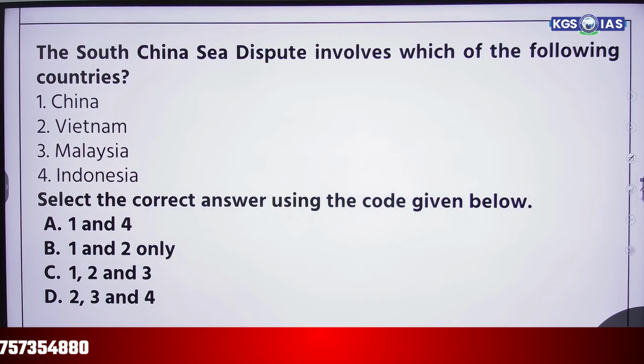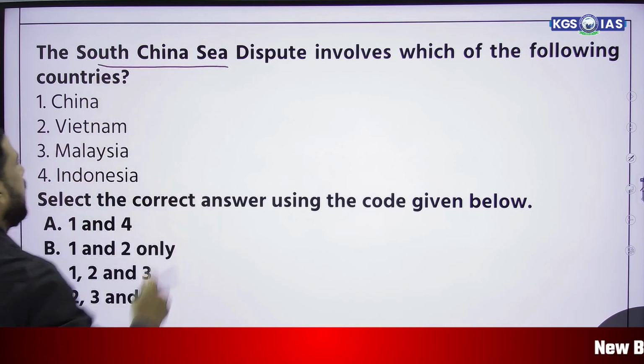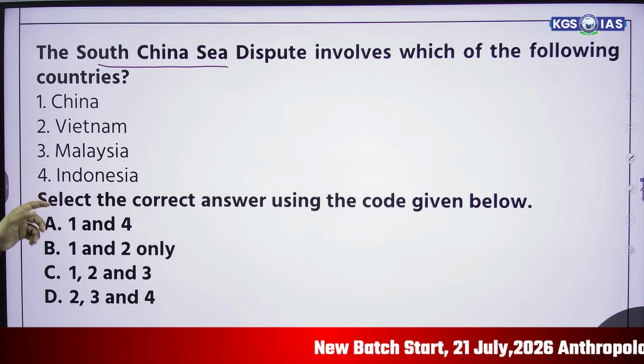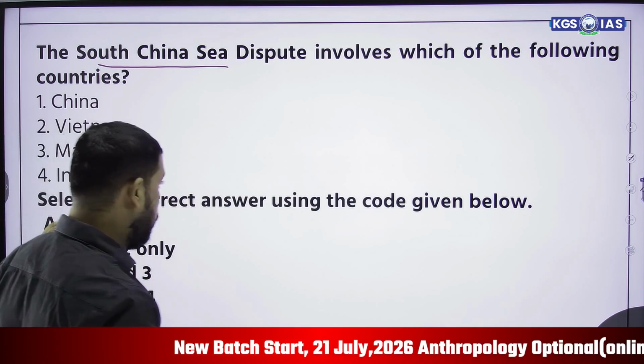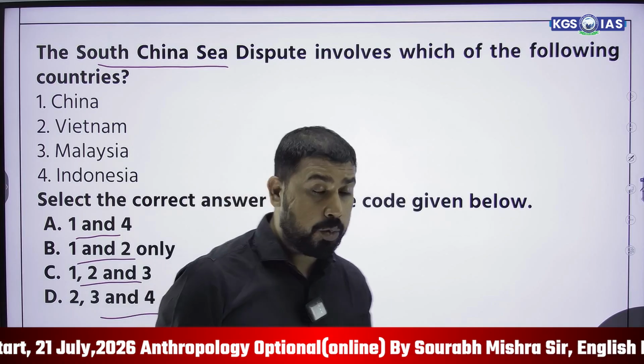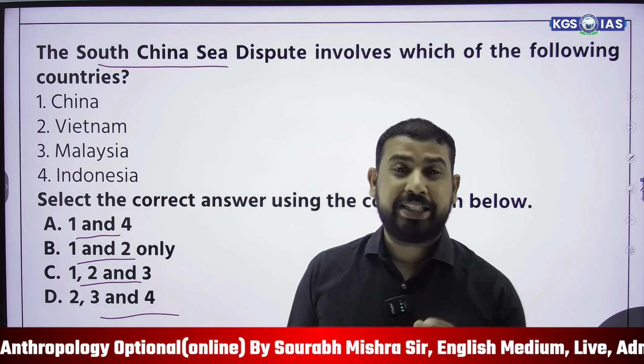You have a practice question for today's session. The South China Sea disputes involve which of the following countries? 1. China, 2. Vietnam, 3. Malaysia, 4. Indonesia. Select the correct answer using the code given below: 1 and 4, 1 and 2 only, 1, 2 and 3, 2, 3 and 4. So which is the right answer?